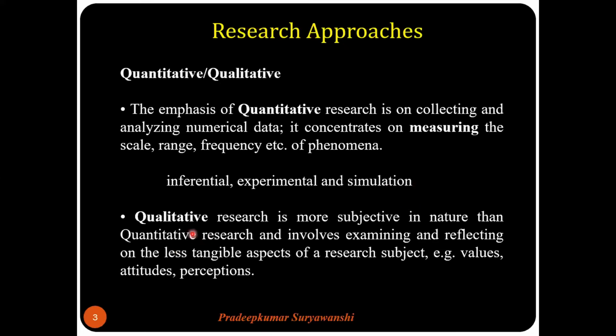Yeah. So next is qualitative research. We have studied about this also in detail. Qualitative research is more subjective in nature than quantitative research and involves examining and reflecting on the less tangible aspects of the research subject, for example, values, attitudes, and perceptions. So it is difficult to put numbers on these things. How can you put a number on, say, a value? How can you put a number to the attitude of a person, or the perception of a person? It's difficult. So it is qualitative. These are the two approaches, quantitative and qualitative, and on the basis of that, we have the types of research called quantitative research and qualitative research. We have discussed at length about these things, so we will move on.